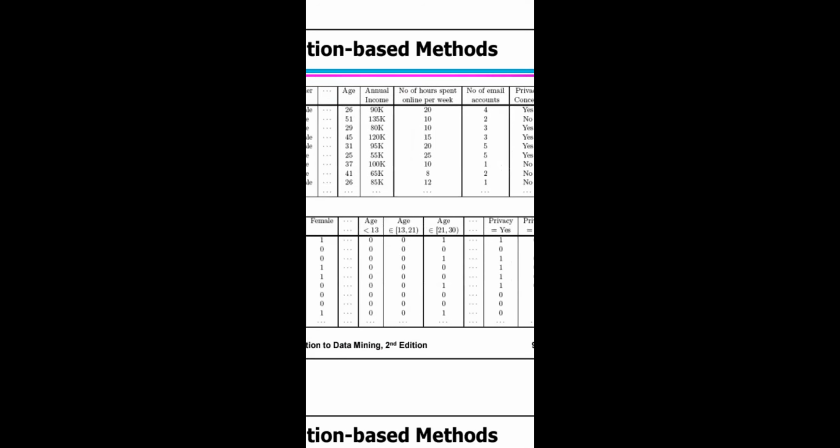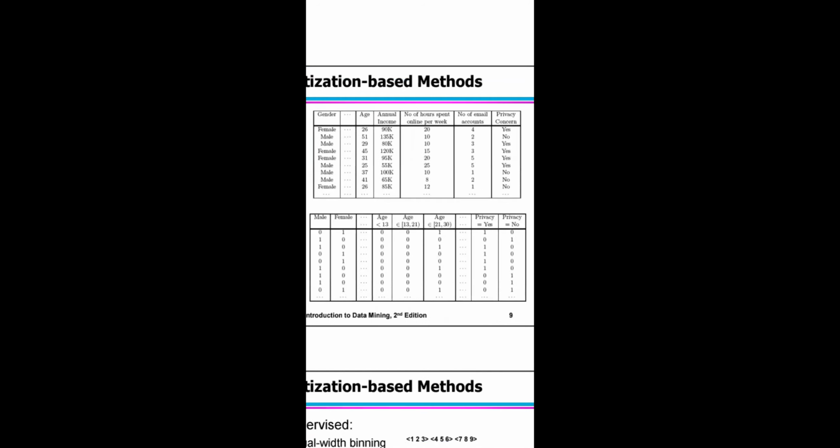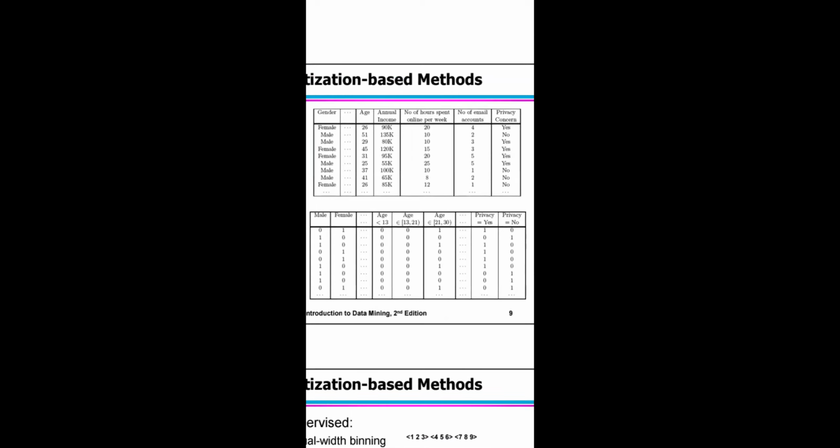These are the attributes you have. The first row record represents a female, age 26, 90K, 20 hours per week, 4 email accounts, and privacy concern yes. So this is the record.